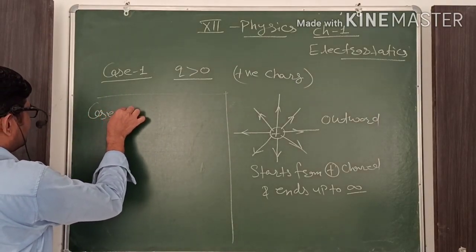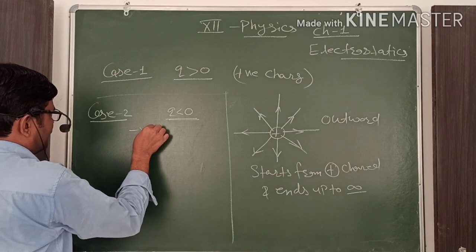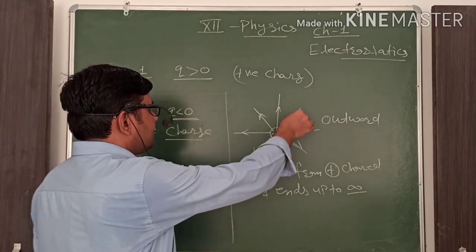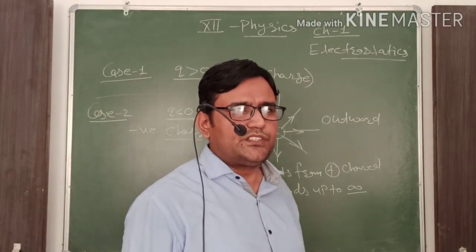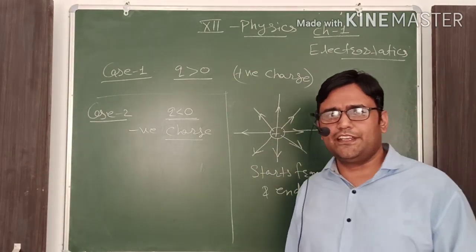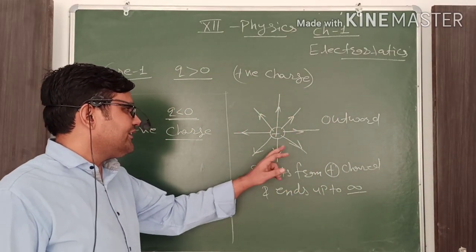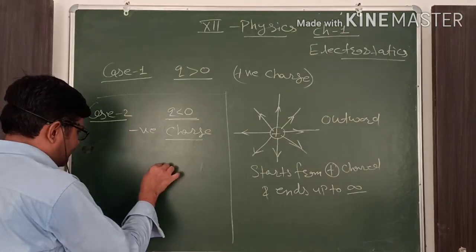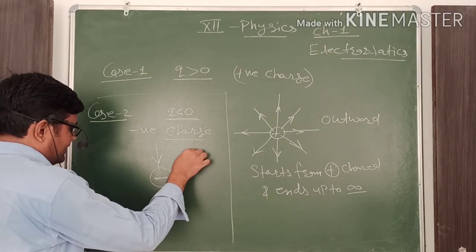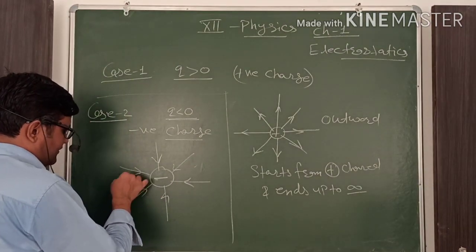Here, case number 2, is in terms of Q less than 0. It means here we are considering the negative charge. As per the nature of these charges, positive and negative, they are opposite in nature. Then the electric field lines also behave oppositely. For positive charges, electric field lines are outward. For negative charges, they are inward. Here we are considering the minus charge, so the direction of the electric field lines is inside that particular charge.